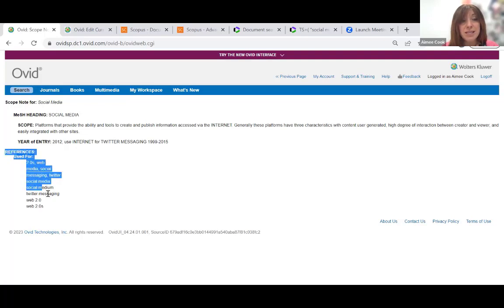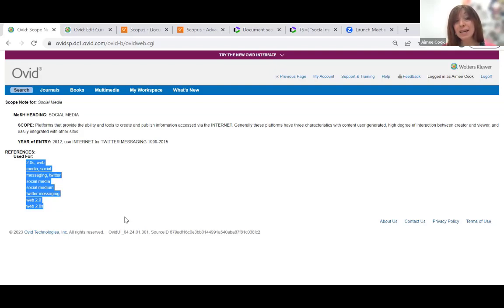What you'll also notice here is there is a list that says used for. Now, this is really important because what this is telling you is when you include this particular heading, this MeSH term in your search, you are now automatically also searching for these terms as well.